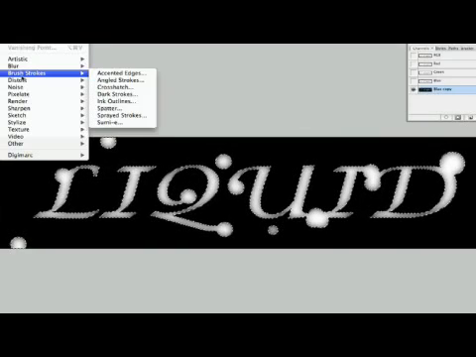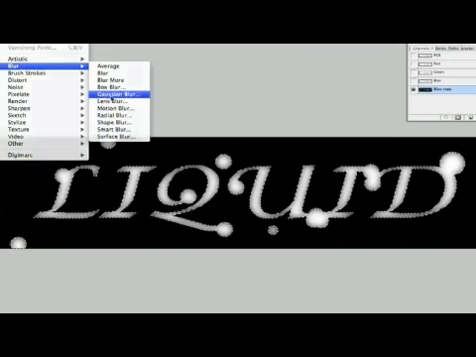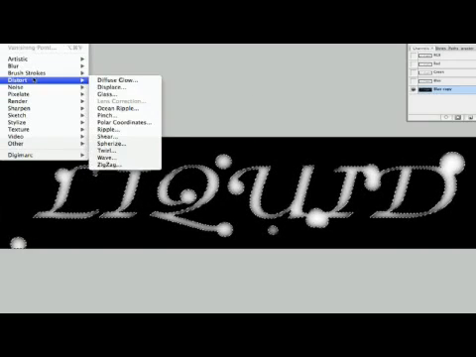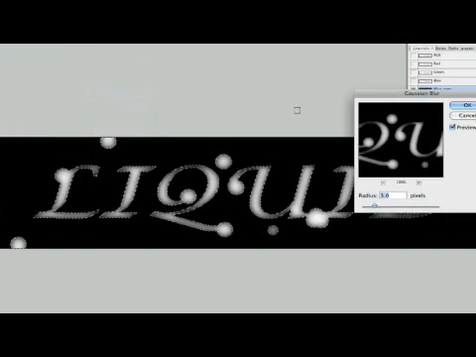Let's go to Filter, Blur, Gaussian blur. Let's take it down to 3, like so. And one more time, Blur, Gaussian blur. We're going to do this at 1.